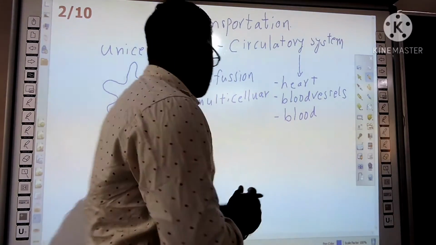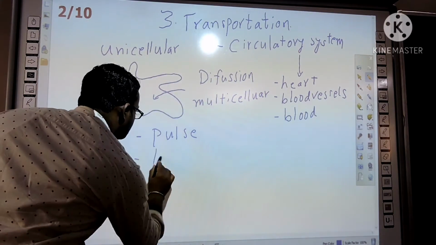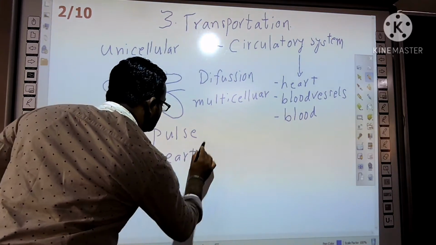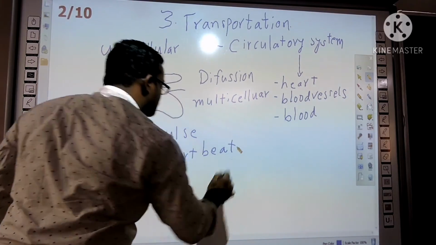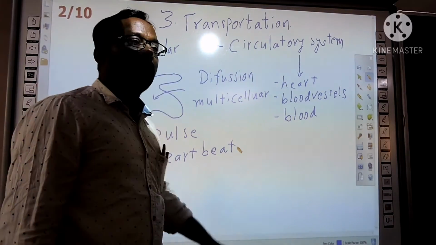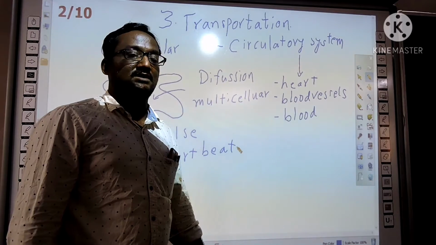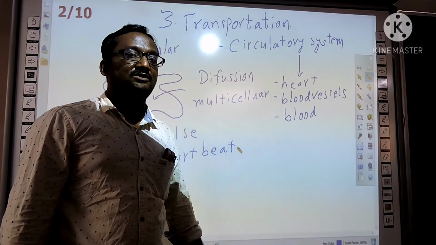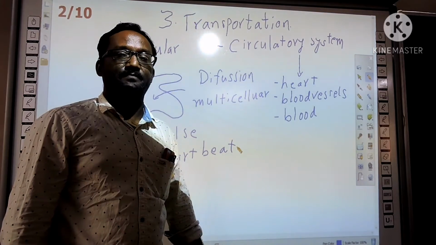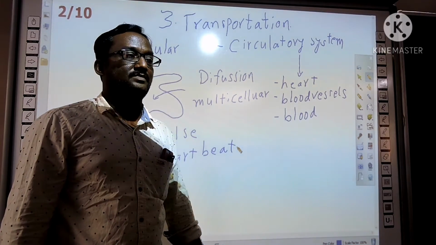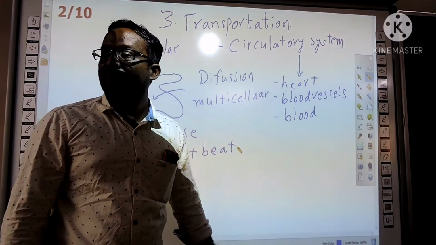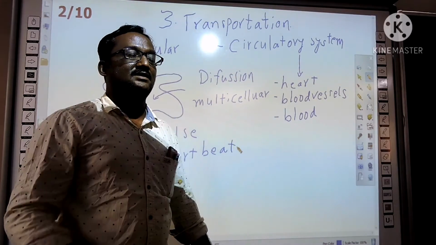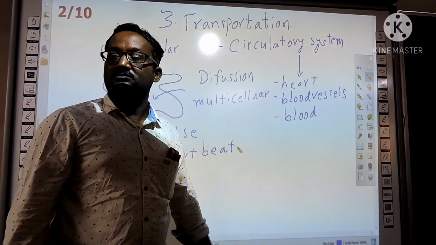Next one, heartbeat. Let us see about heartbeat. How do doctors listen to the heartbeat? Which instrument do they use? Stethoscope. With the help of a stethoscope. You can make your own stethoscope. Just take a mastic and a button.